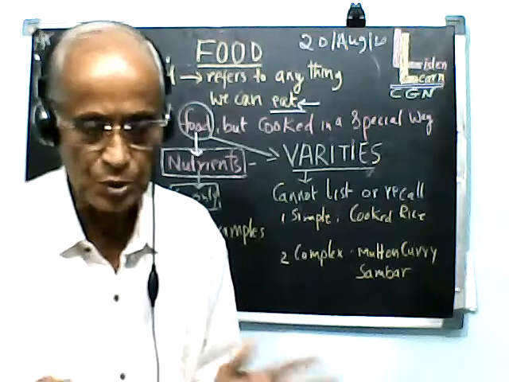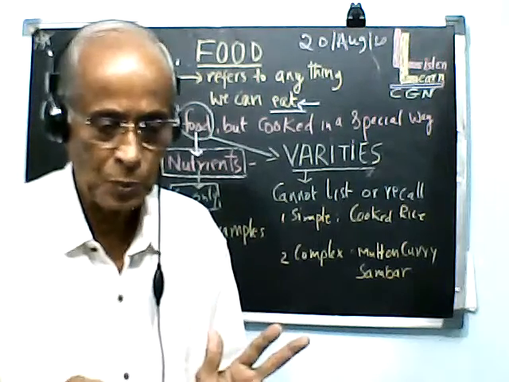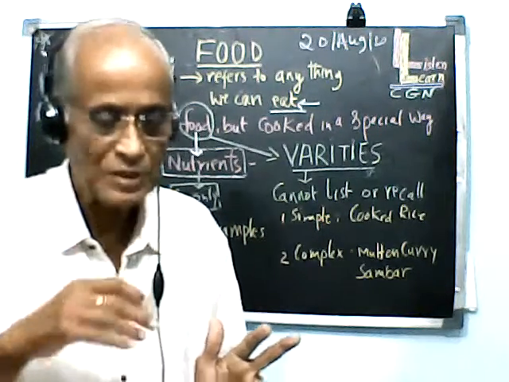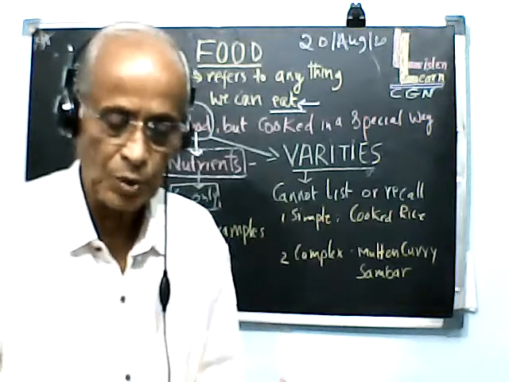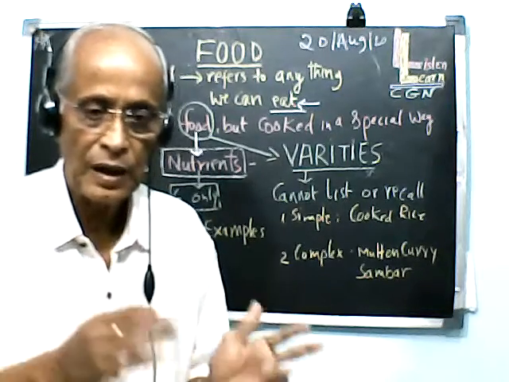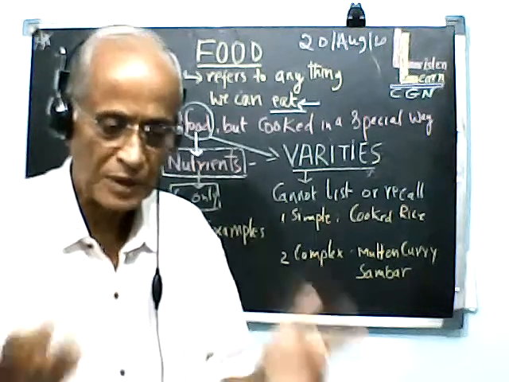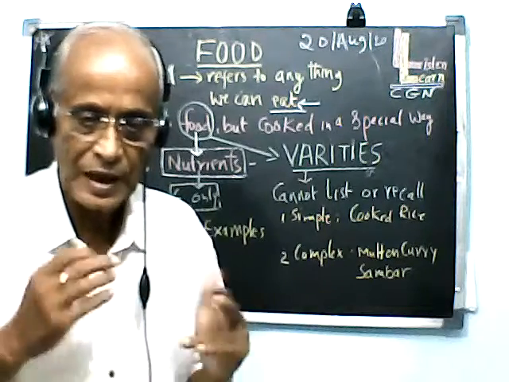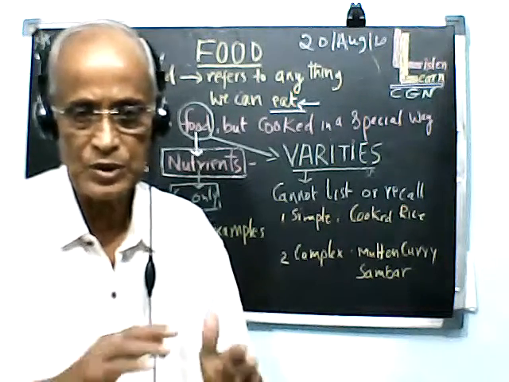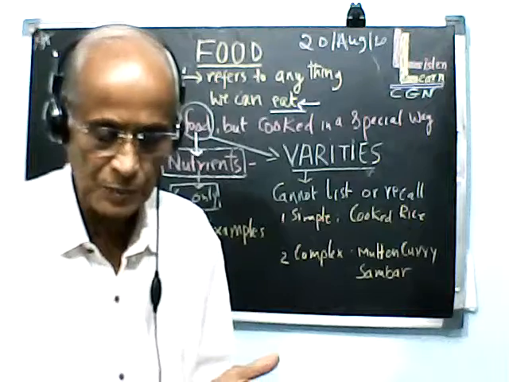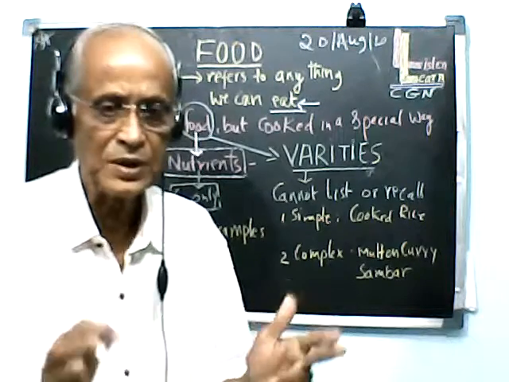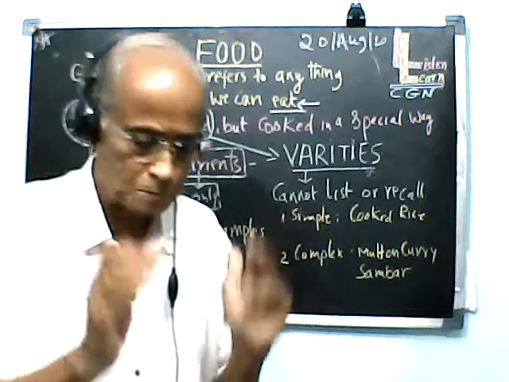So any food you take, you have only 6 nutrients, but these nutrients give energy, they help in protecting our body, and they help in building our body. So we don't go into the details of those things. As I said earlier, we just study in general about the food.